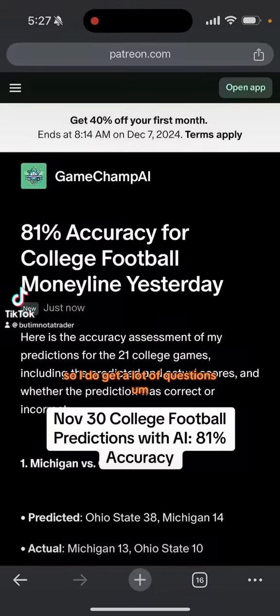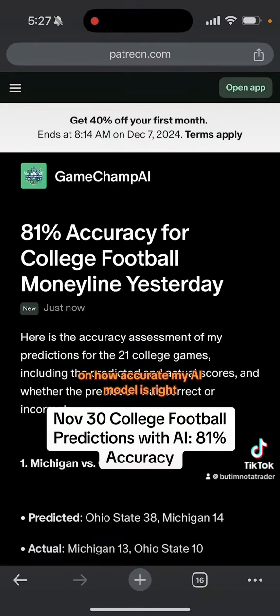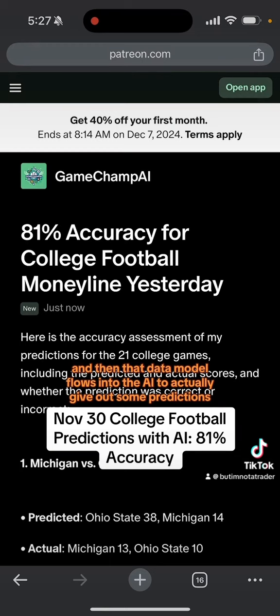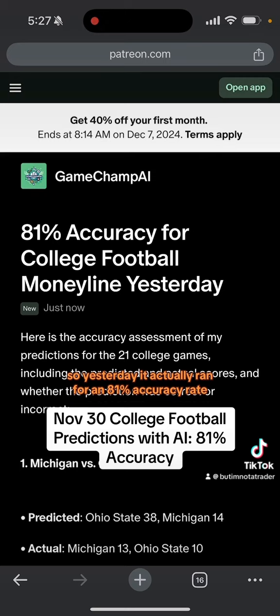So I do get a lot of questions on how accurate my AI model is, as well as my data model, and then that data model flows into the AI to actually give out some predictions. So yesterday it actually ran for an 81% accuracy rate for all the college football games that happened. And I'm gonna walk you guys through it.